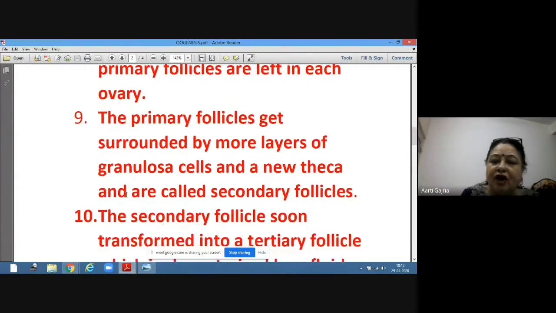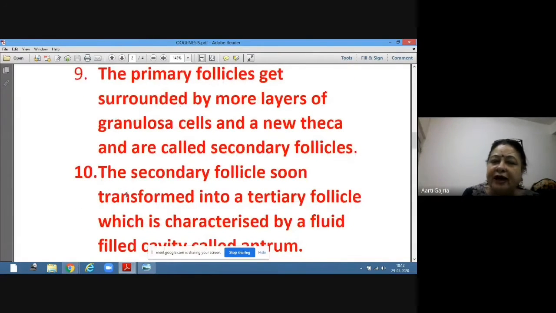Now this primary follicle will further get surrounded by many more layers of granulosa cells, and a new theca. Theca is what? Theca is the external coat. So externally they get covered by an external coat. So many more layers of granulosa cells will come around the primary follicle, and a new theca. And then the primary follicle will get converted. Now it is called secondary follicle.